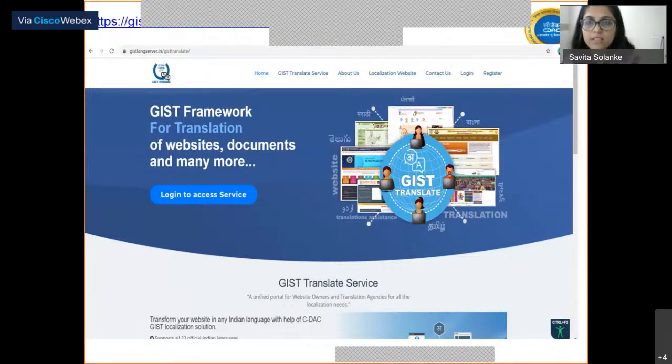How does this website help us in achieving on-the-fly translation of websites? Let's go through some screenshots and flows of this process via GIST Translate.